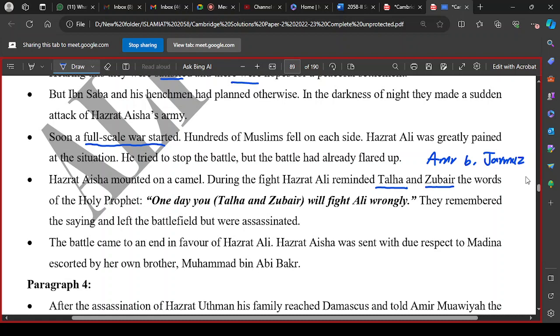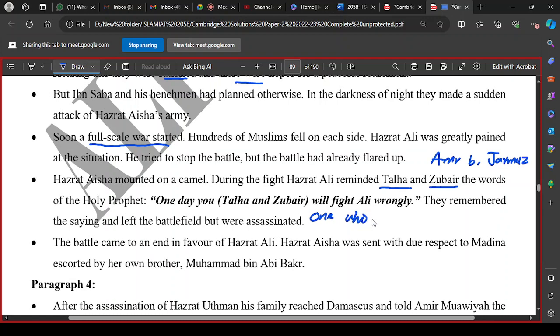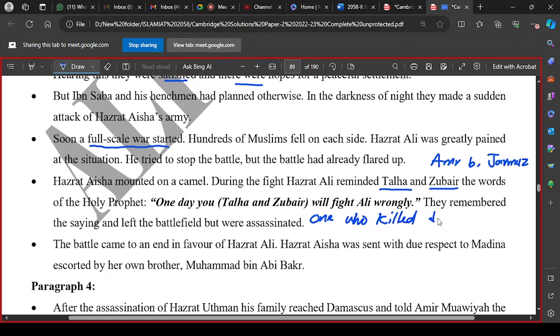After killing Zubair, Amr brought his horse, his sword and his ring to Ali, expecting that he would get a reward and be praised for having killed Zubair. But Ali Radhiyallahu anhu, instead of praising him, said, "One who killed Safiya's son will go to hell." Zubair was the son of Safiya, the Prophet's aunt.